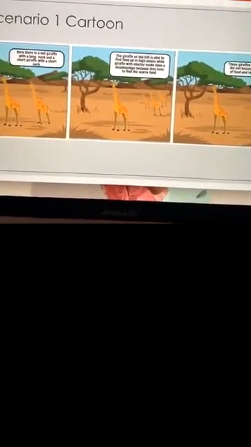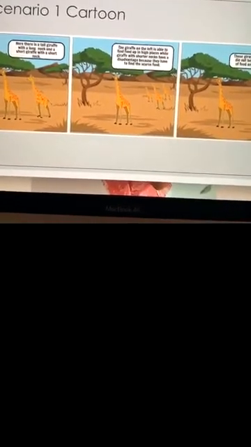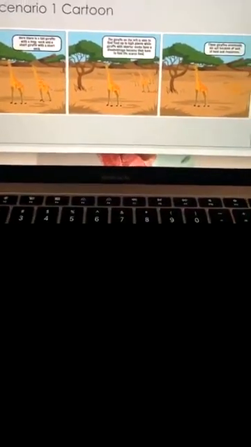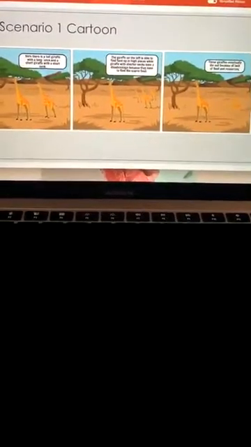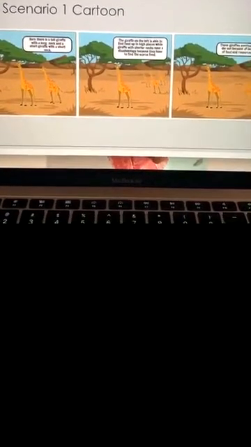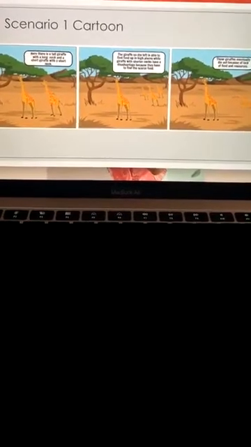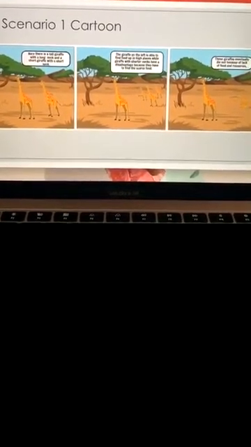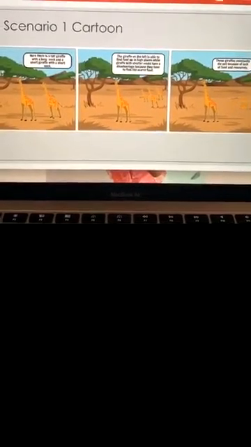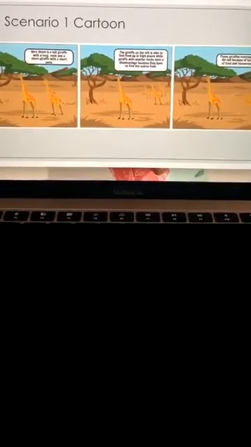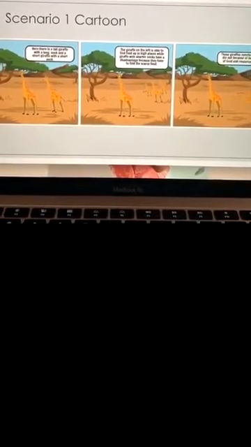So again, they're asking you to come up with a cartoon that has 3 steps to it, and it should look something like that. Now, I use the website called Storyboard That. You're more than welcome to use that same website, but make sure that you have something on your paper. You have something that you can turn in or submit. Yeah, a picture is fine. If you do Storyboard That, you can take a picture of what you did online and submit that. Or if you just drew it, that's fine as well.